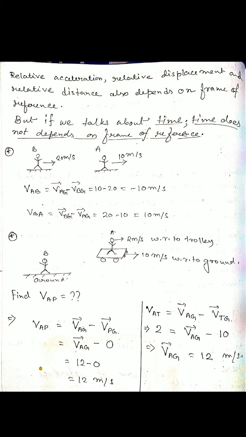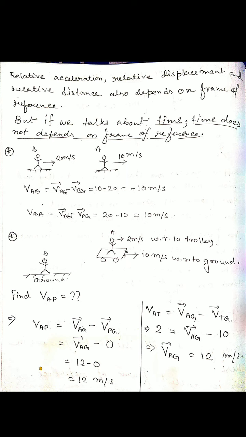Here is another example where we consider object A and object B. Object A moves with 10 meter per second and object B with 20 meter per second, all with respect to ground. So VA is 10 meter per second with respect to ground, and VB with respect to ground is 20 meter per second. We calculate the relative velocity of object A with respect to B, and the opposite one, the relative velocity of B with respect to A.